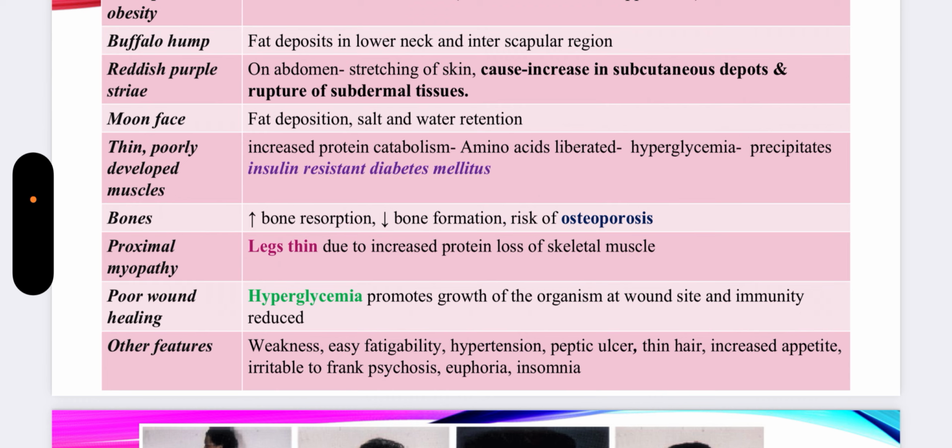Bones, because of excessive resorption and reduction in the bone formation, the patients are susceptible towards osteoporotic fractures. Legs may appear to be thin because of increase in protein loss of the skeletal muscle. Poor wound healing, weakness, irritability, hypertension, peptic ulcer, thin hair, frank psychosis, euphoria, insomnia can also tend to occur in a patient who is suffering from Cushing syndrome.